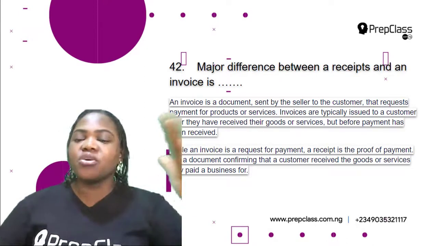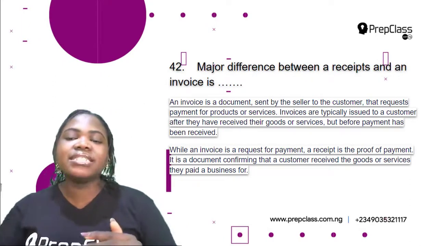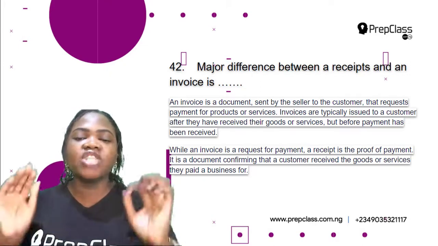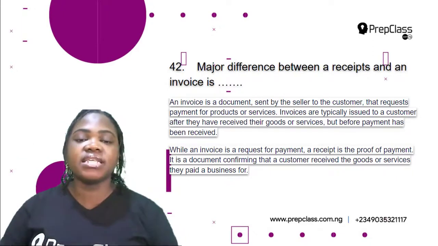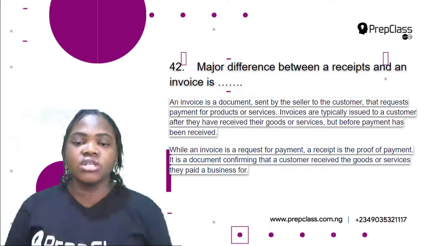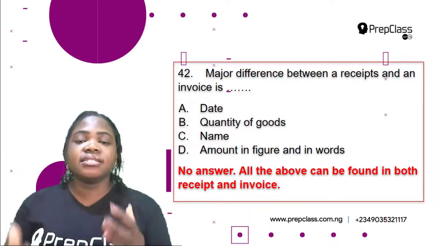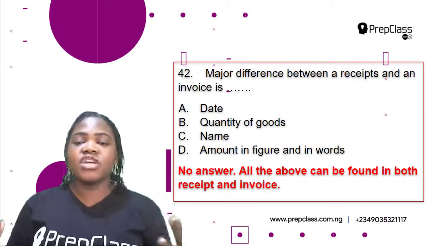So an invoice is a request for payment, but a receipt is the proof of payment. So this is gotten after the payment has been done. It is a document confirming that a customer received the goods or services they paid a business for. So the receipt is gotten after you pay. So date, quantity of goods, name, and amounts in figures and in words.